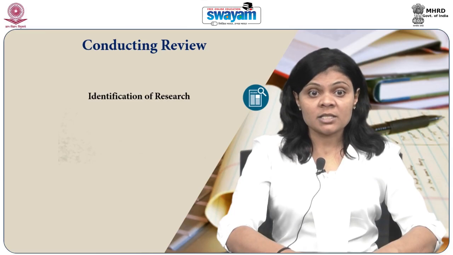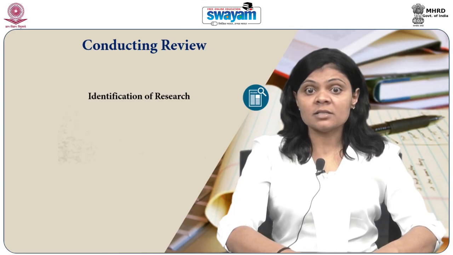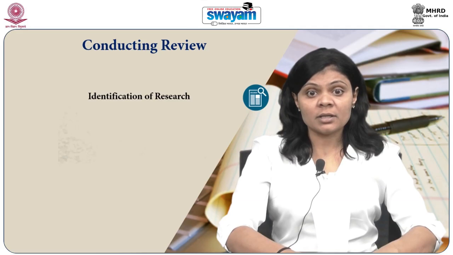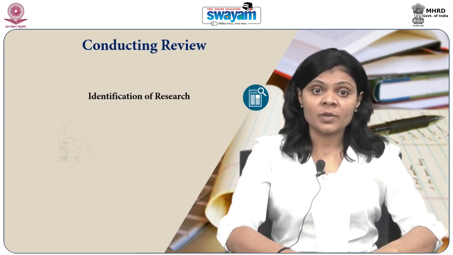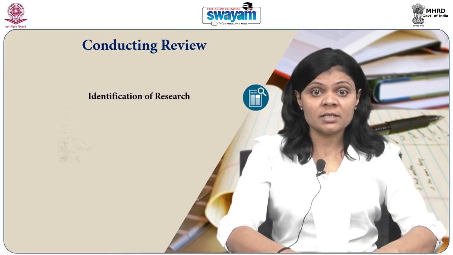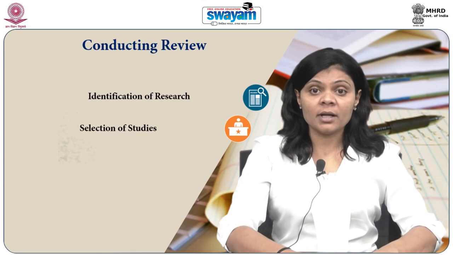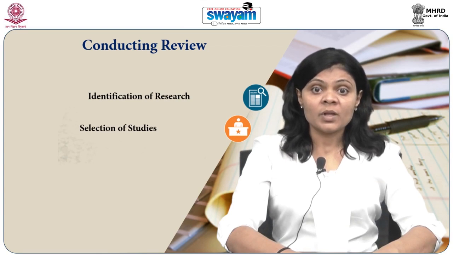Search strategies should be developed in consultation with librarians. For more details about how to make search queries and how to use Boolean operators, it is discussed in the next session of the same module.